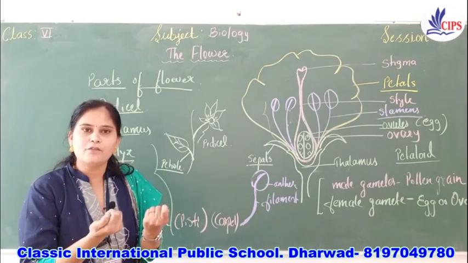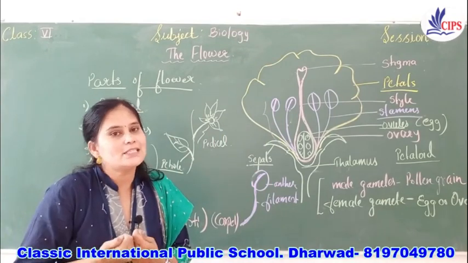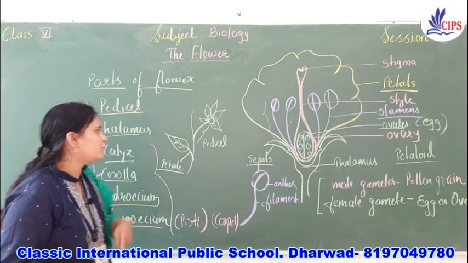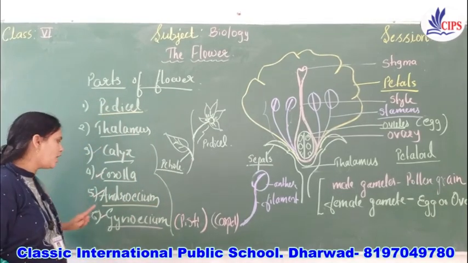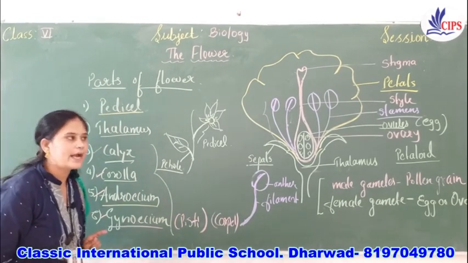So these are the four whorls of the flower. When you open the flower, we will see all these structures. Which are the four whorls? Calyx, corolla, androecium and gynoecium.